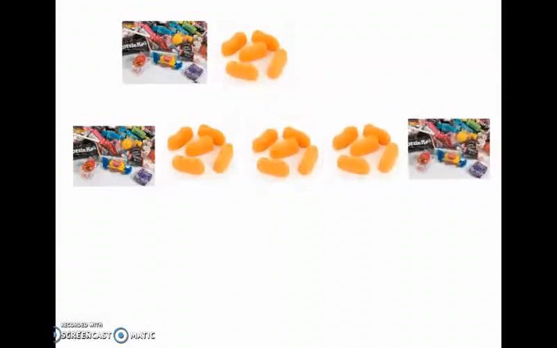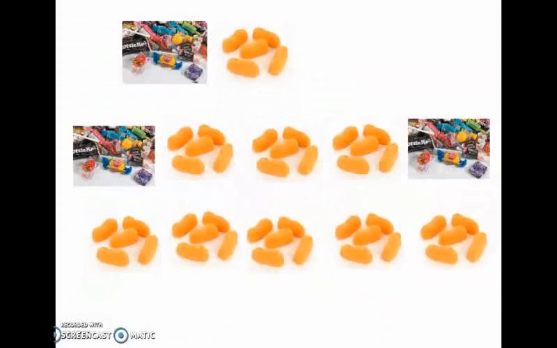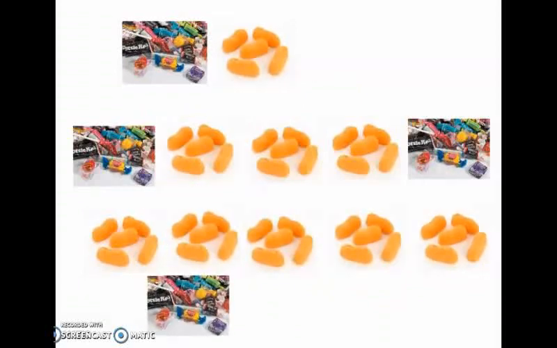When I got back home, I counted all my Halloween candy. Skittles, then a little bit of some circus candy, then some more circus candy, then a little bit more circus candy, then I got some licorice. I got some circus candy, a little bit more circus candy, and some more circus candy. Then I got me some Tootsie Rolls.